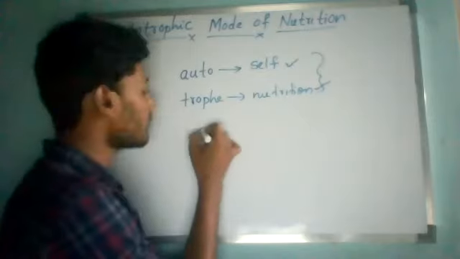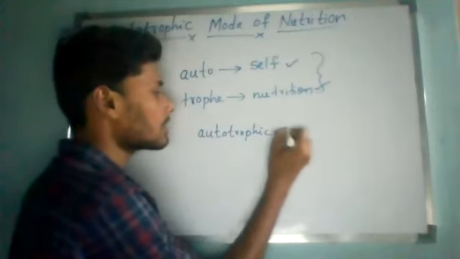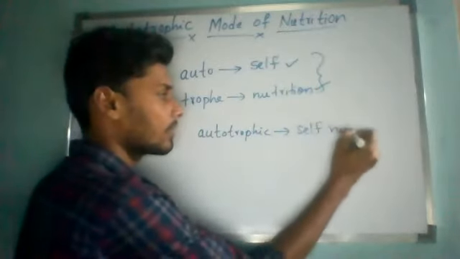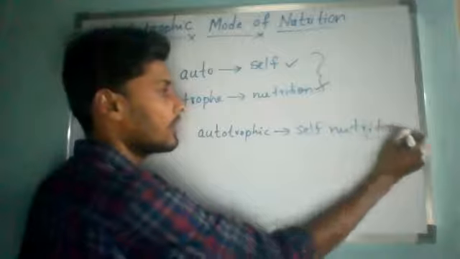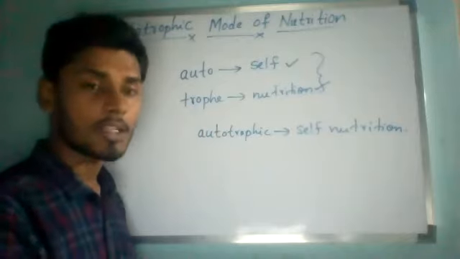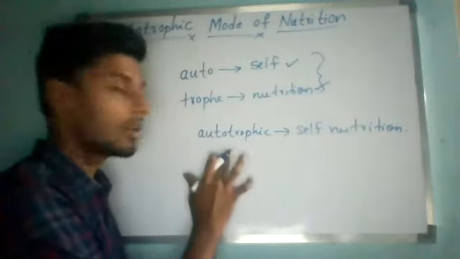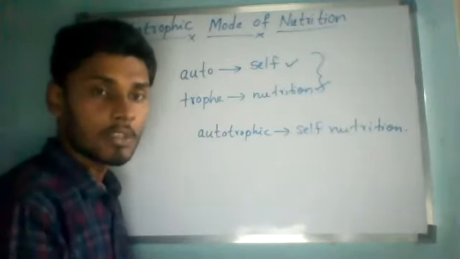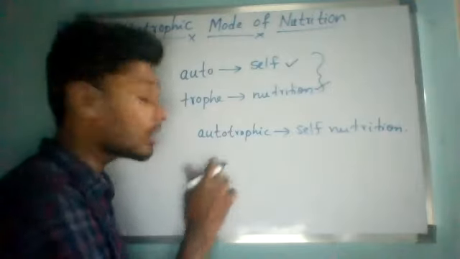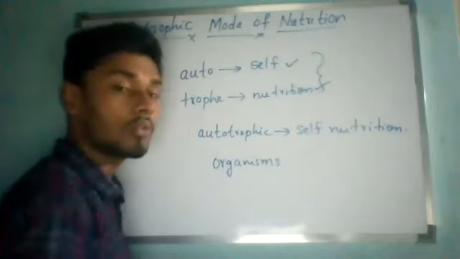So if you combine this word, autotrophic means self-nutrition. Now in autotrophic nutrition, if you consider the organisms, I am not saying it is particularly plants, I am not saying it is particularly animals. In this autotrophic nutrition, I am using the word organisms. Remember, it may be plants or maybe animals. Later only we can come to know.